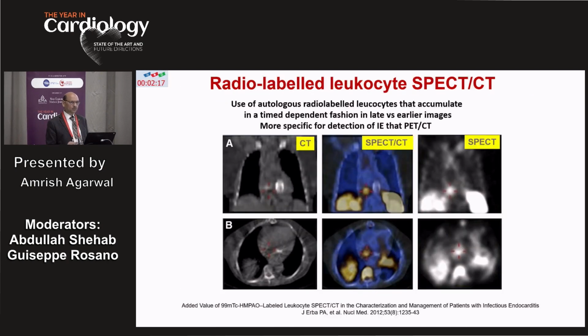Once again, one more tool which has come up, and also is very, very useful in a patient with a prosthetic valve, is radio-labeled leukocytes by using SPECT scanning, and SPECT is a nuclear scan. So you can give them injected WBC which have been labeled, and these WBC accumulate at the site of infection in a time-dependent fashion, causing enhancement, and this you can really pick up in imaging. So the European Society feels that all these imaging tools can be used as a class 1 indication for the